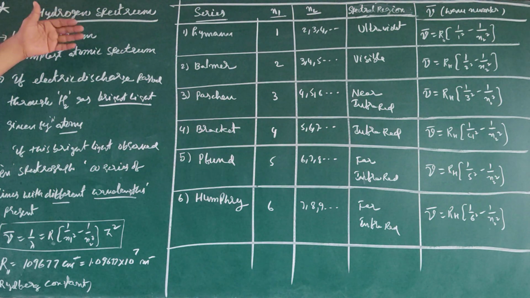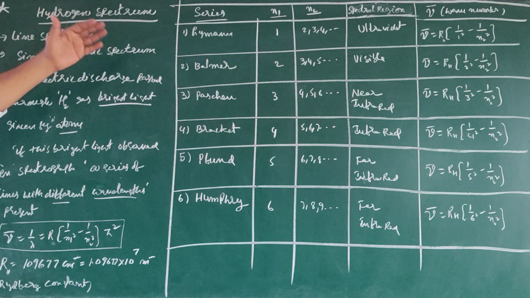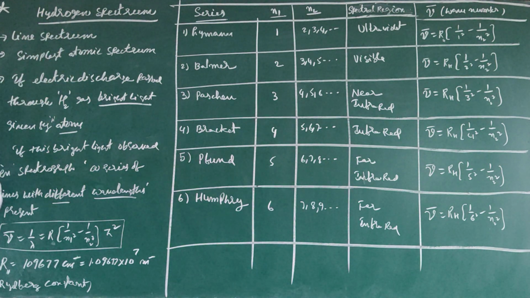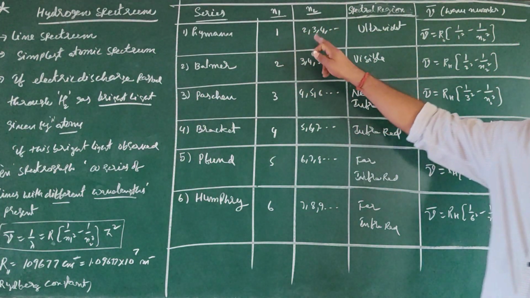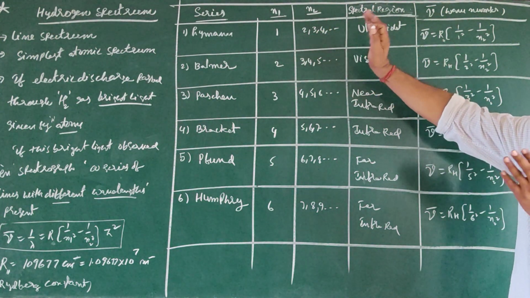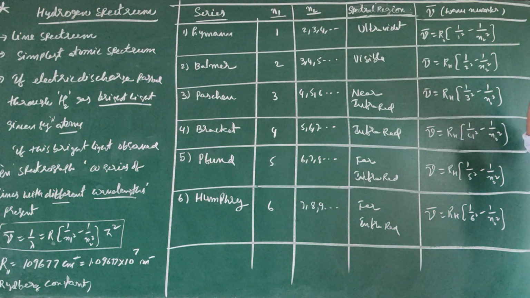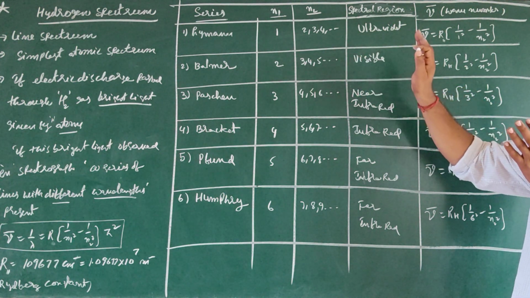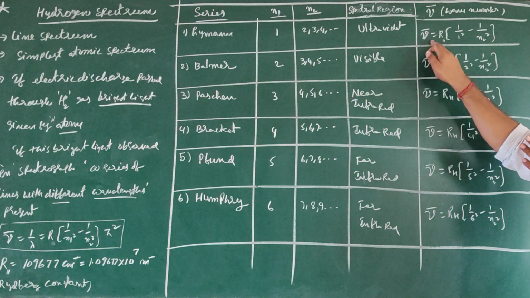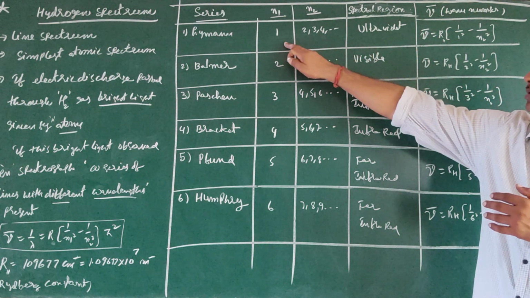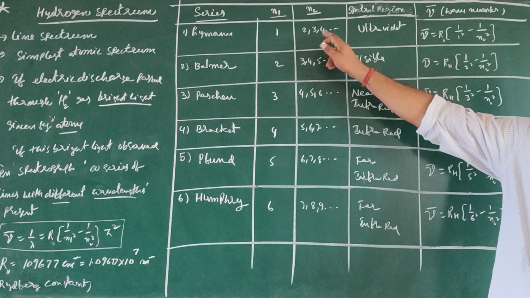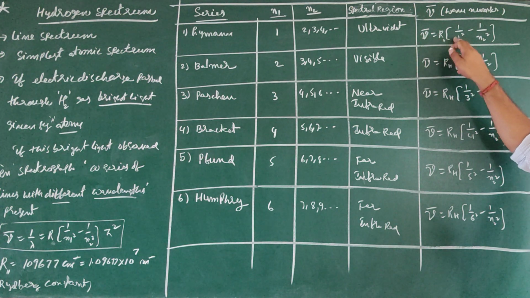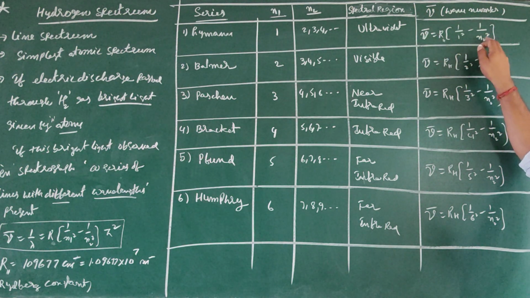If you observe the first one, Lyman series. In Lyman series, n1 is equal to 1, and n2 is equal to 2, 3, 4 like this. Please observe the difference. This Lyman series of lines we can observe in the ultraviolet region only. This is the spectral region. To calculate nu bar, we use n1 equal to 1, and n2 depends upon the value given. So nu bar is equal to R into 1 by 1 square minus 1 by n2 square. This is for hydrogen.